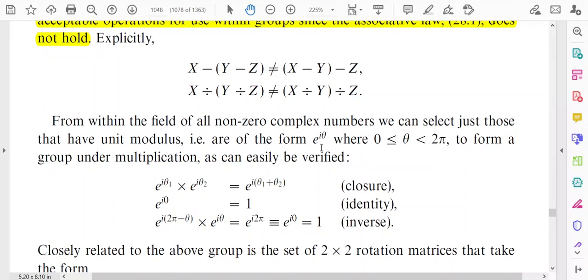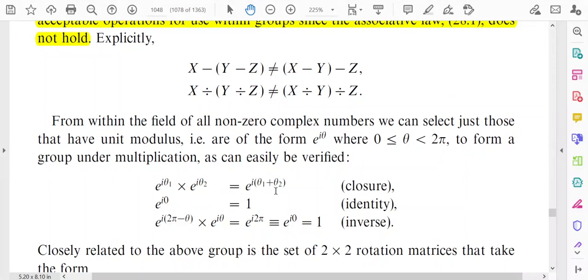Varying the angle theta, we can form a group. If you choose any two elements of that group, suppose e^(iθ1) is one element and e^(iθ2) is the other element. Here θ1 and θ2 are arbitrary angles ranging from 0 to 2π. So the product of e^(iθ1) and e^(iθ2) is equal to e^(i(θ1+θ2)).